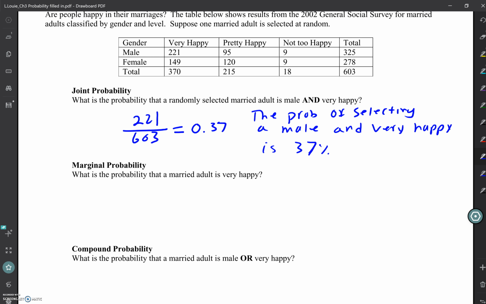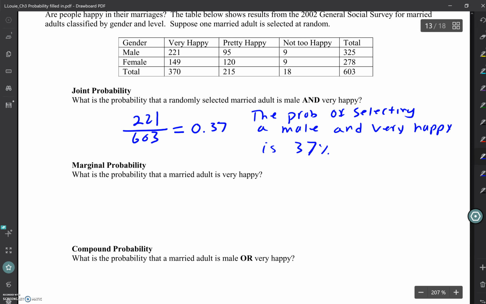Questions on that? So what's the probability that a married adult is very happy? 370 of them are very happy out of 603. What does that give me? 0.61.